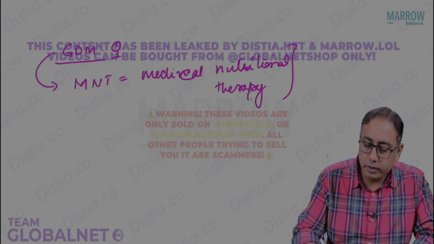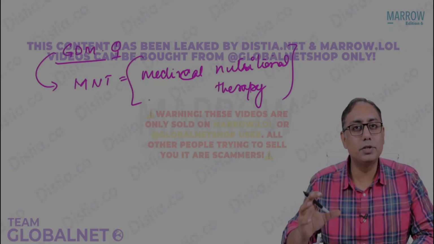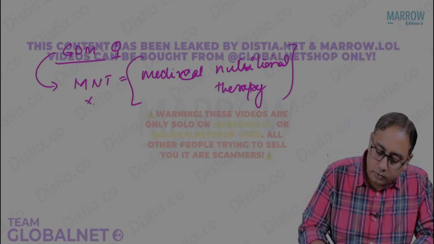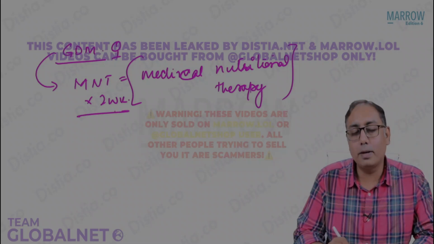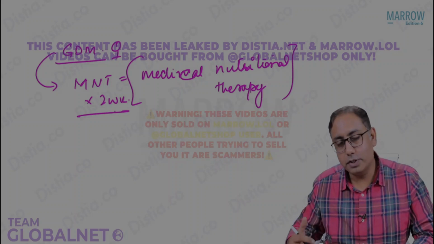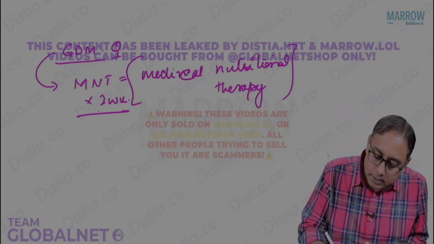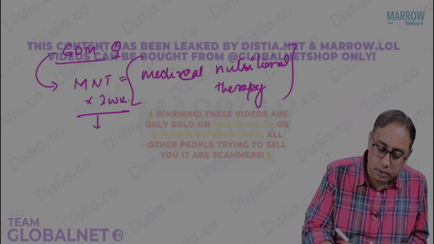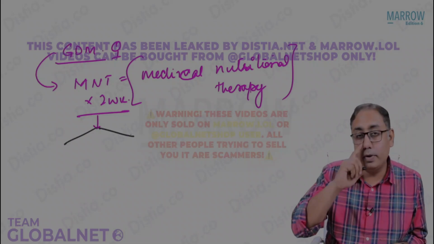So this female is going to take a supervised medical nutrition therapy for 2 weeks. That is a trial of MNT, which is given to all the females who are GDM at either the first stage or the second stage. After 2 weeks, we are going to test again.